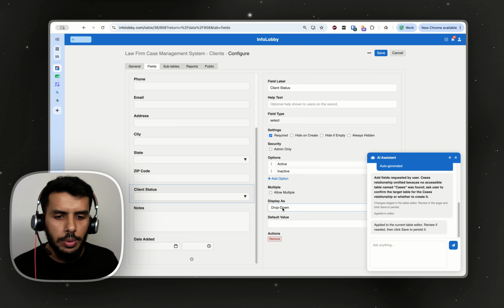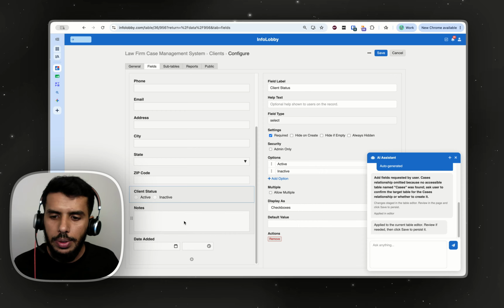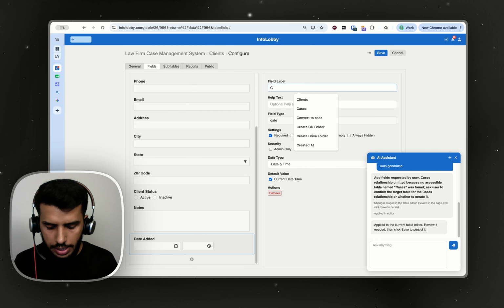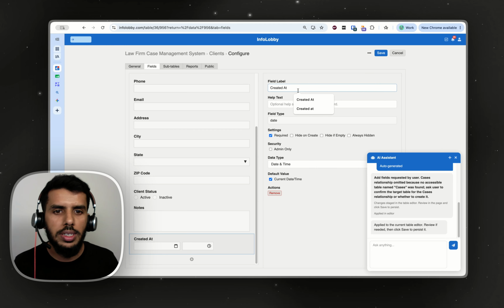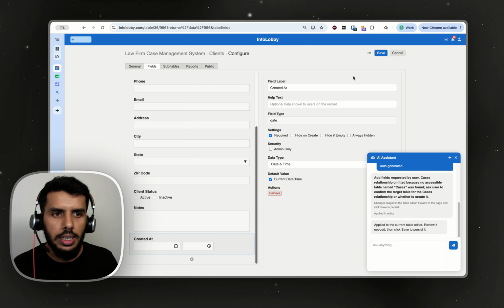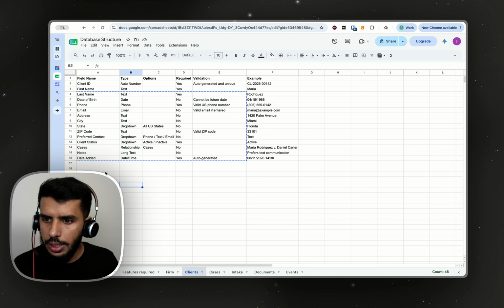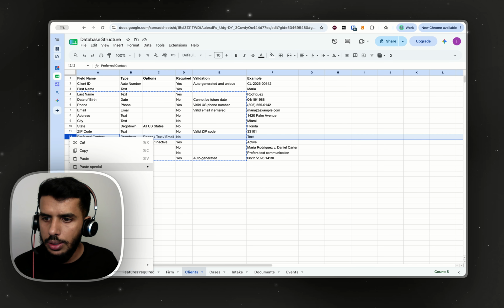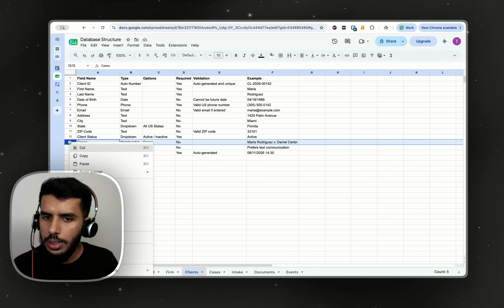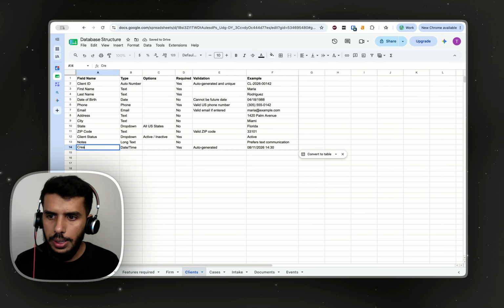For this one, I'm going to make it a checkbox so we can just check whether it is active or not. And then we have a little notes field, and then we have a date added. I'm going to rename this to created at. It's more standard wording that people use. And we are done. I'm going to go ahead and save it. I'll go back to our Google Sheets, remove the preferred contact from here, and I'm going to remove this one as well. We don't need this now, and change this to created at.